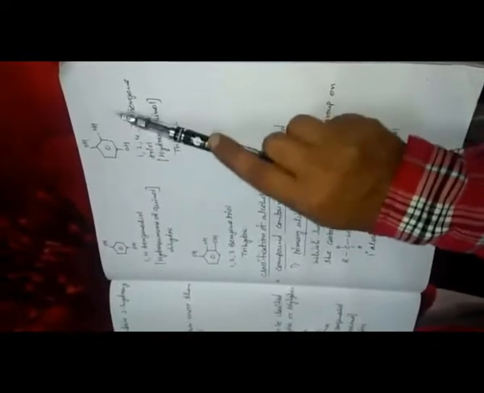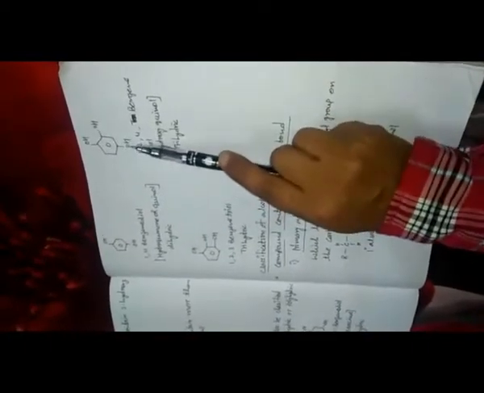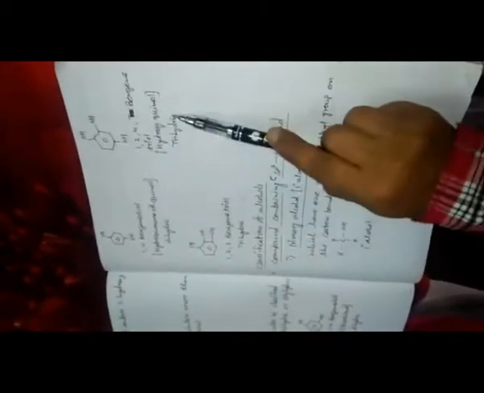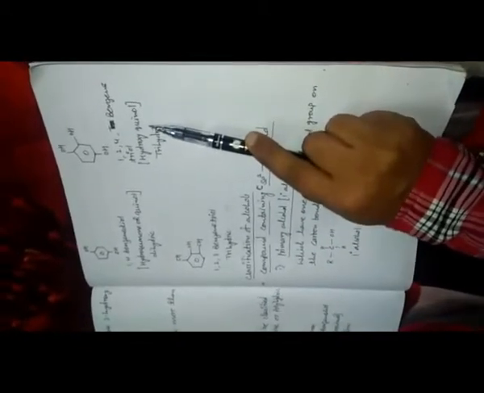Now for trihydric phenol, that means three OH groups are attached here. This is 1, 2 and 4. 1,2,4-benzene triol, that is hydroxyquinol. These are the examples of trihydric phenol. Now I will discuss with you the classification of alcohol.